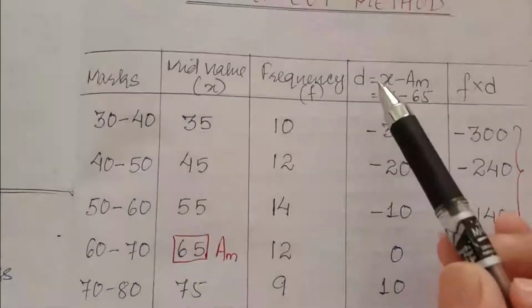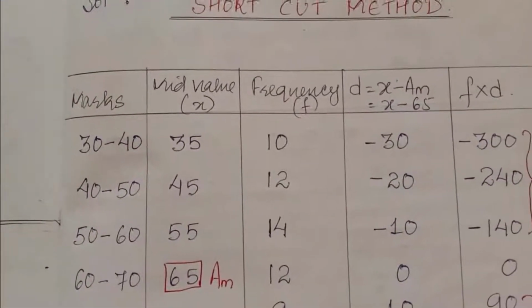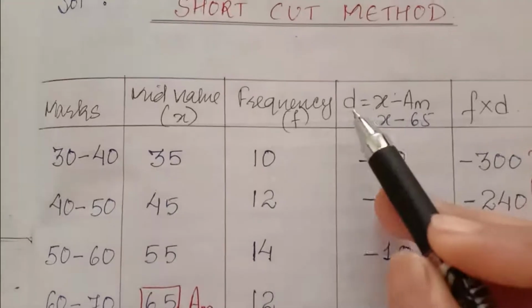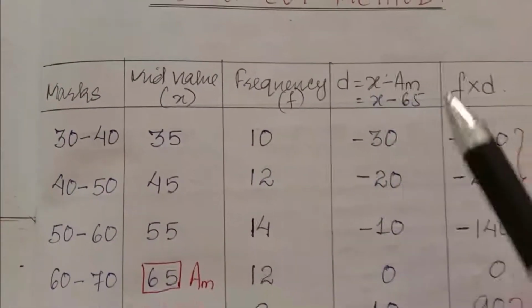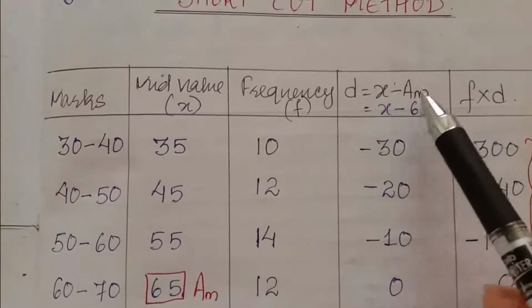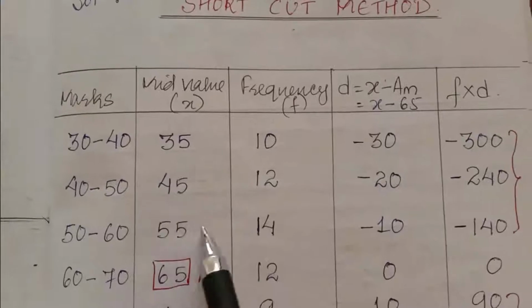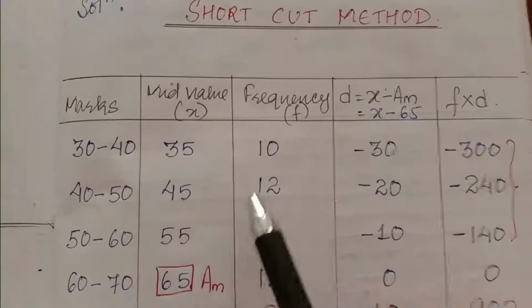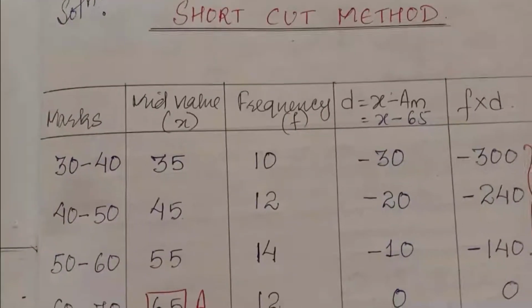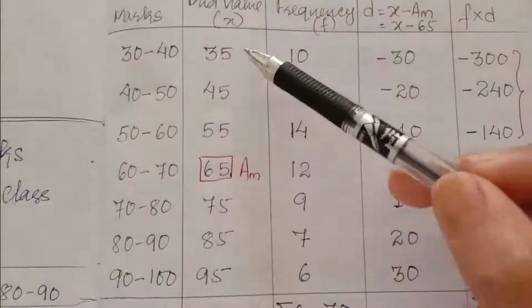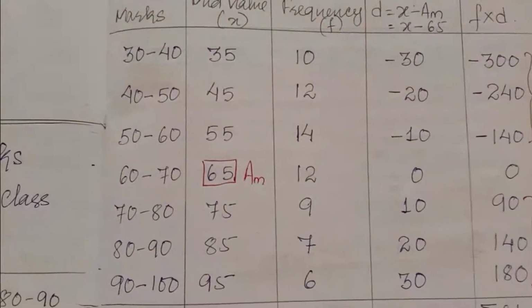In the direct method, here is f into x, but in the shortcut method one more column will be added here, which is d. D is deviation from the mean value, and AM, what is x minus AM? The value of d is x minus AM. X is this one. For this line x is 35, for this line x is 14. Then what is AM? AM means assumed mean. Here you will not get the mean from this value, so you have to assume it.